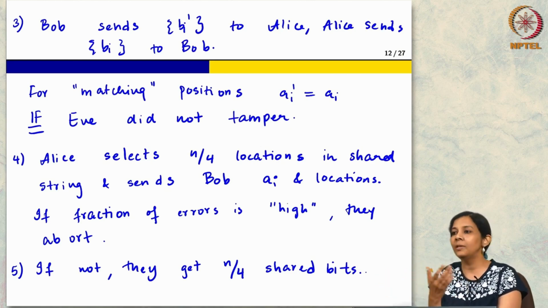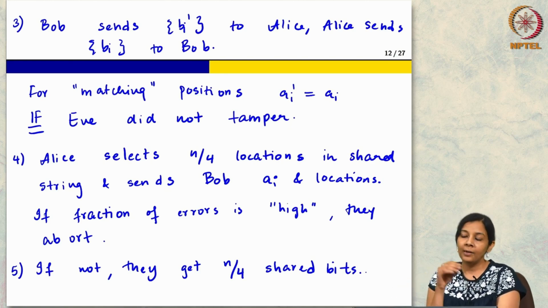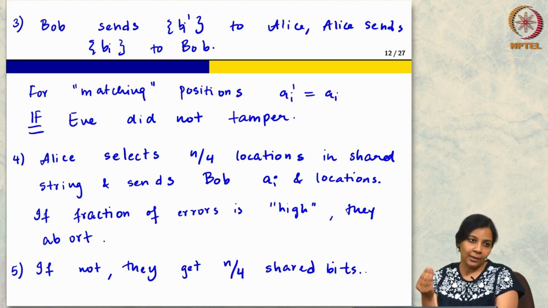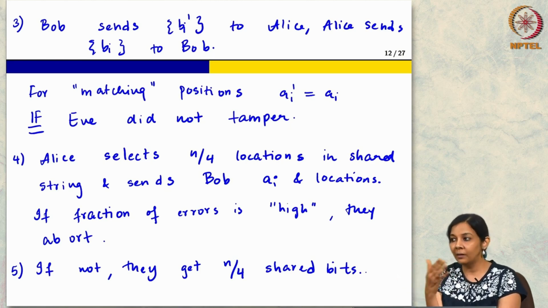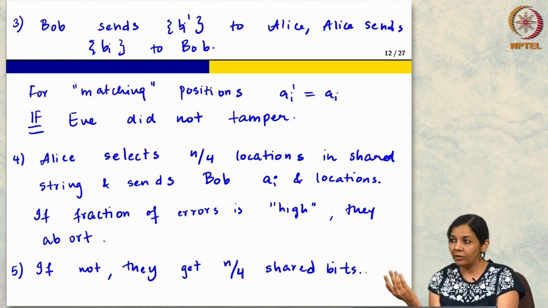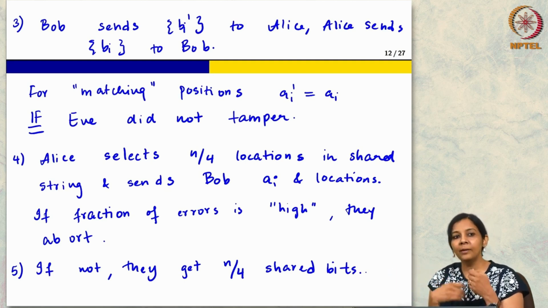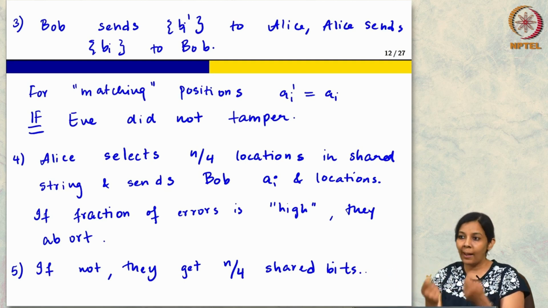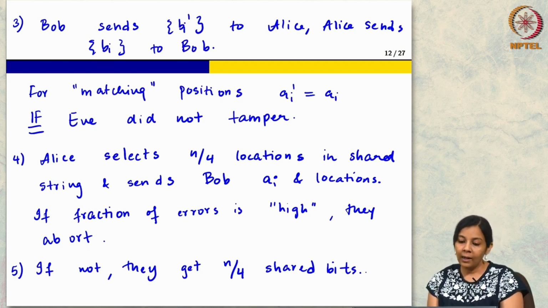But as usual, these will be probabilistic arguments: if she tampers with very few things, then she could get away with it with some probability, but the rest of the positions are still alright. If she does more tampering, then the more damage she does, the more is the probability that she will get caught.